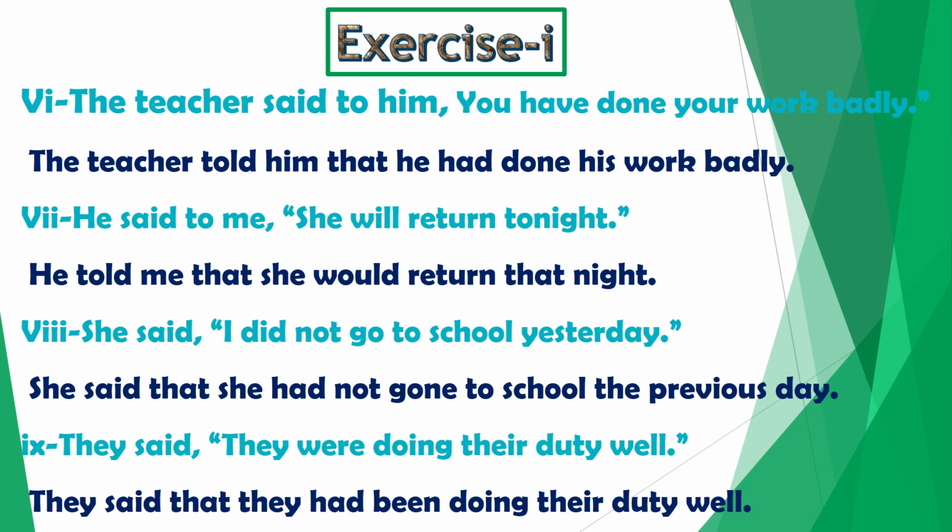Sentence number 8. She said, I did not go to school yesterday. No object is present after the reporting verb, so it will remain unchanged. She said. We remove commas and put that as the conjunction. I, pronoun of first person, will change according to the subject, she. She said, tense is past, so we have to change the tense of reported speech back into the past.